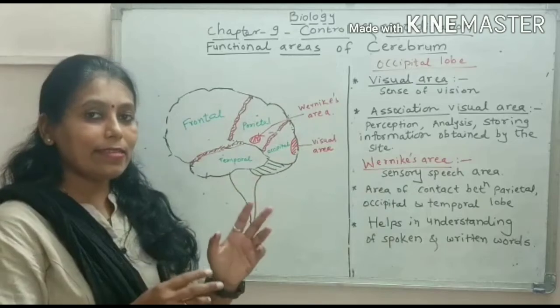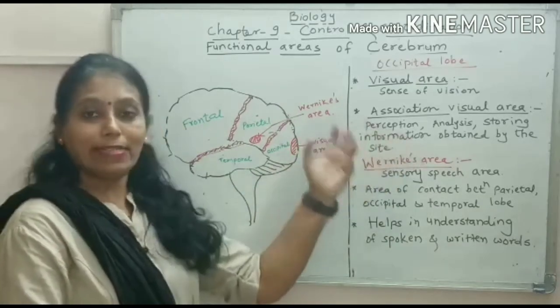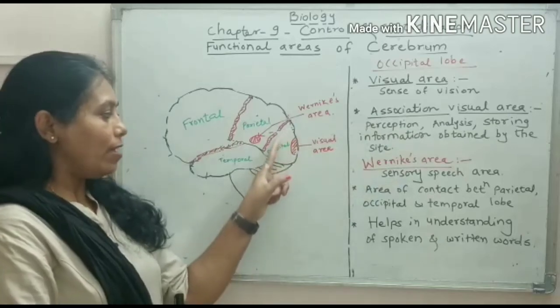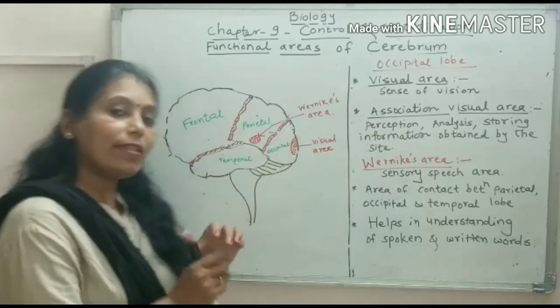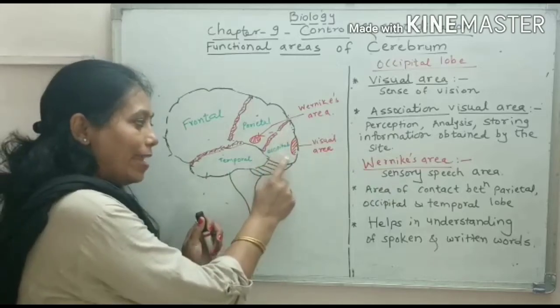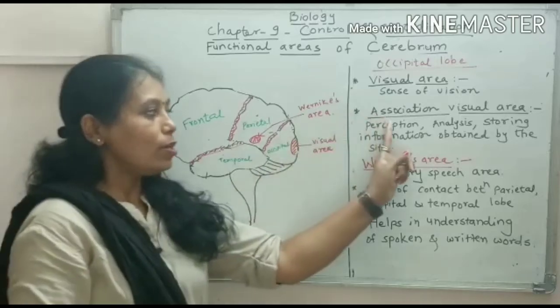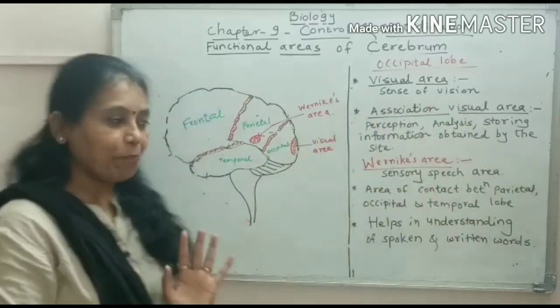So that analysis, that perception and the storing of information obtained by sight is stored in the association area. This is the visual area, and the area present around the visual area is called the association visual area.